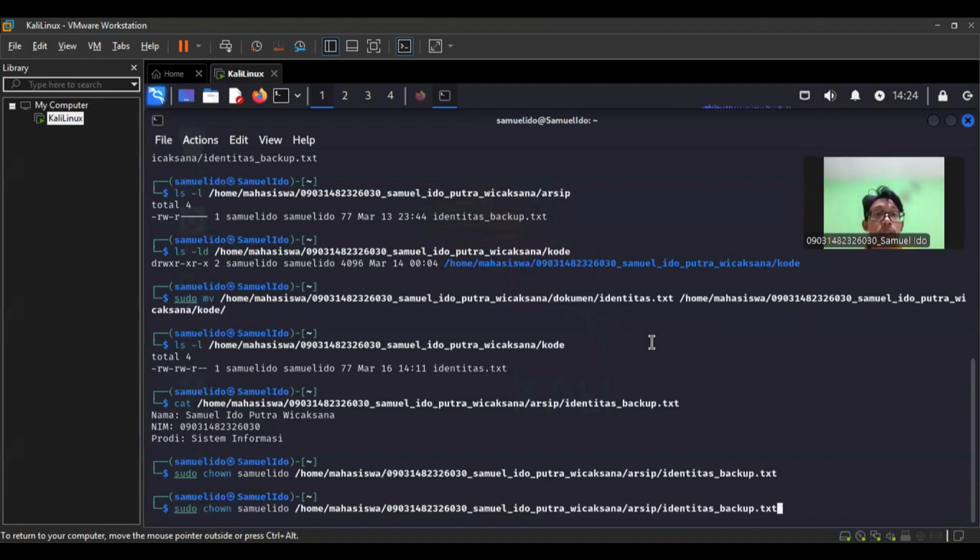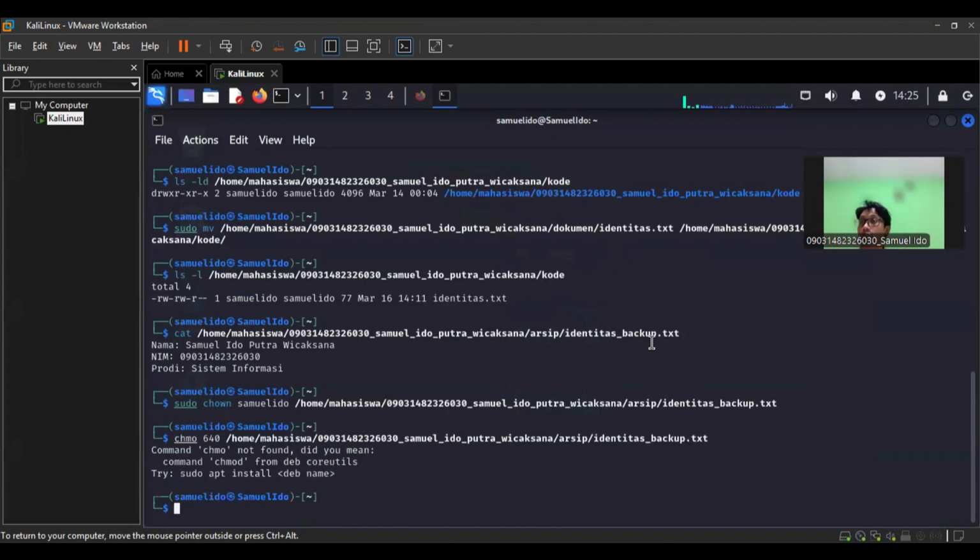This command is used to change the ownership of a file or directory. Samuel Ido, the name of the new owner, will be the owner of the file. In this case the identity backup txt file will belong to the username Samuel Ido. Home student, this is the full path to the identity backup file whose ownership will be changed.